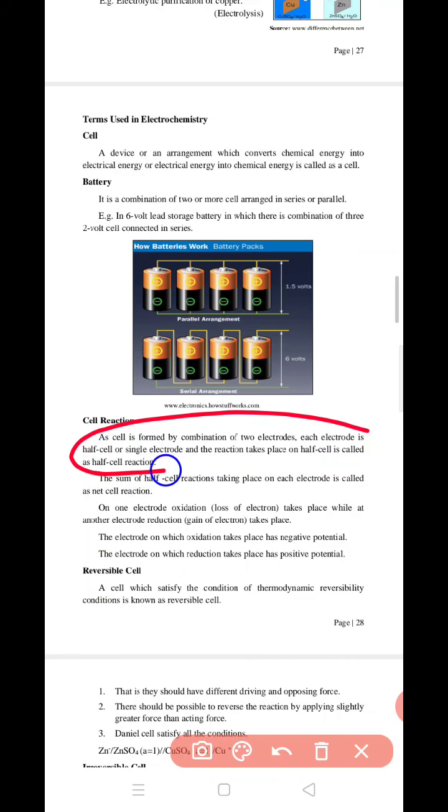Again, we will see this definition. A cell is formed by a combination of two electrodes, each electrode is a half cell or single electrode, and the reaction that takes place on a half cell is called a half cell reaction. The sum of the two half cell reactions is called the net cell reaction. Each oxidation and each reduction is considered a half cell reaction. The electrode on which oxidation takes place has a negative potential and the electrode on which reduction takes place has a positive potential. So this is called a cell reaction.